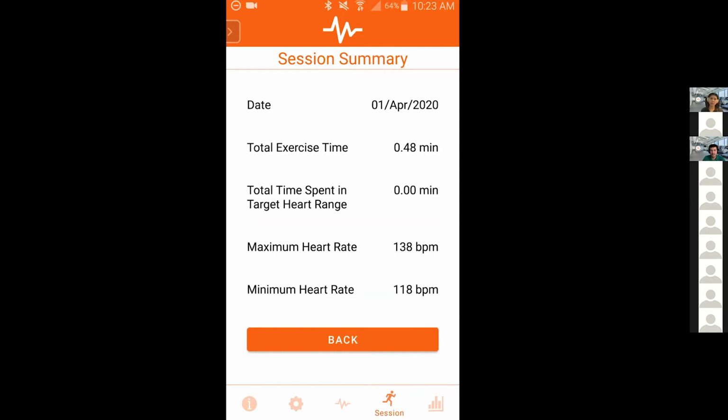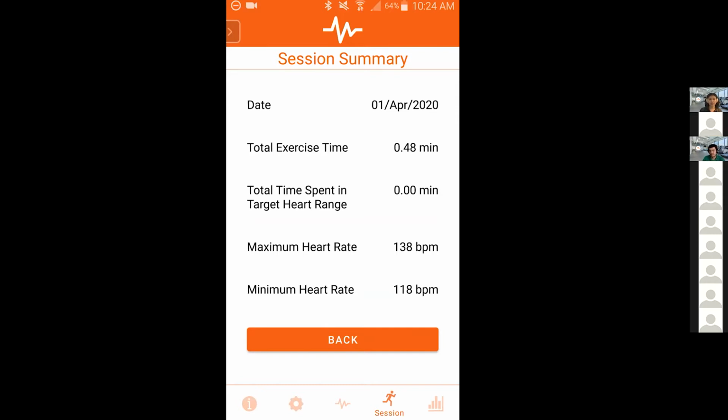Yeah, so what you should be able to see as well is when you do get to your target heart rate range, the app will change to a green color. But once you've done with the session, you'll be able to get this session summary, and you can see the time that you've exercised for, as well as the target time you spent in that right zone. And that's what you really want to maximize to really gain the benefits from aerobic exercise.